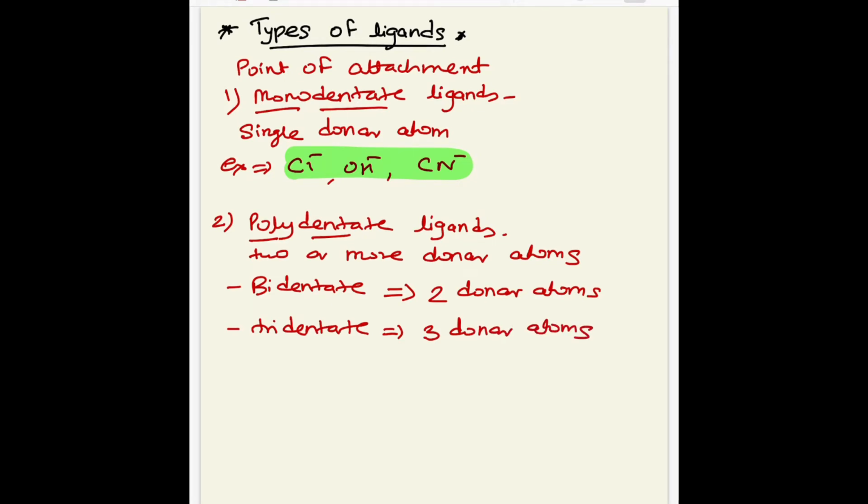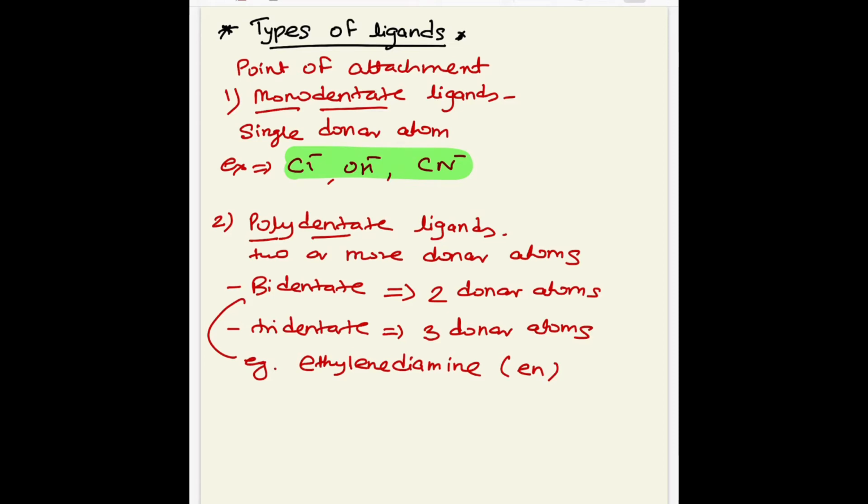The first example of a bidentate ligand is ethylene diamine. It is a very important example. The abbreviation used for ethylene diamine is EN.